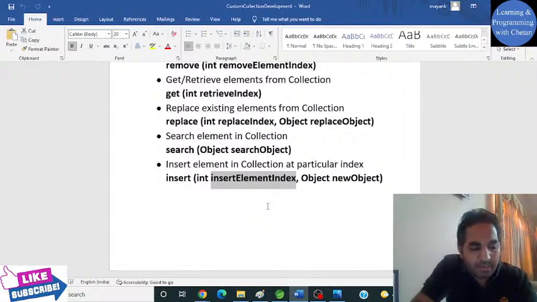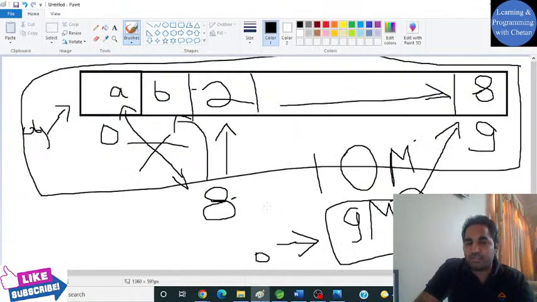If you have learned about data structures, then you might have learned about lists, right? Singly linked list, doubly linked list, right? All those concepts are getting used here. So here in this example, we are using an array. I will create one more similar tutorial, and there I will use a list. I will try to use singly or doubly linked list, and then we will also try to differentiate them on the basis of performance.